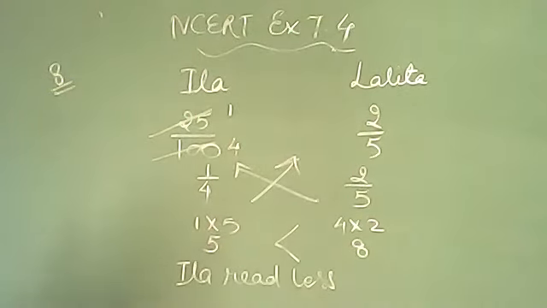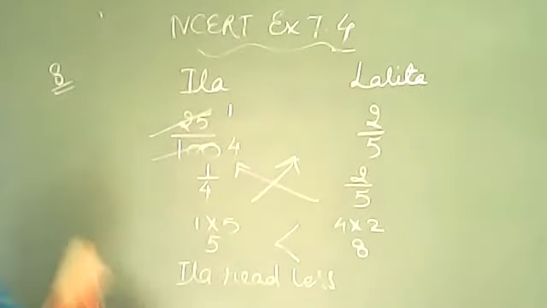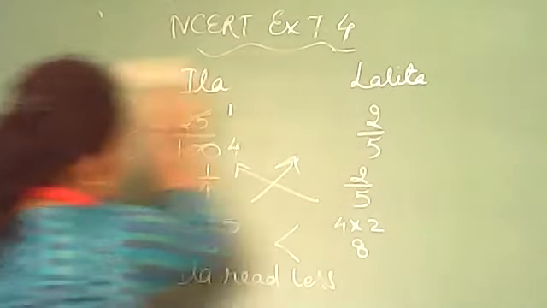Now question number 9. Rafiq exercised 3/6 of an hour, while Rohit exercised 3/4 of an hour. Who exercised for a longer time? Again the same pattern of question. ठीक है, इसको बिल्कुल वैसे ही करना है जैसे अभी हमने क्वेश्चन नंबर 8 में किया. बट यहाँ पर इला की जगह पर कौन आ गया? रफीक.